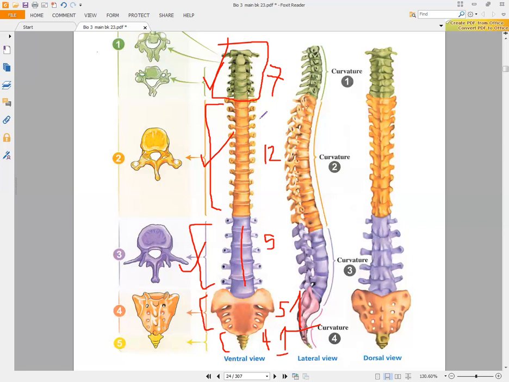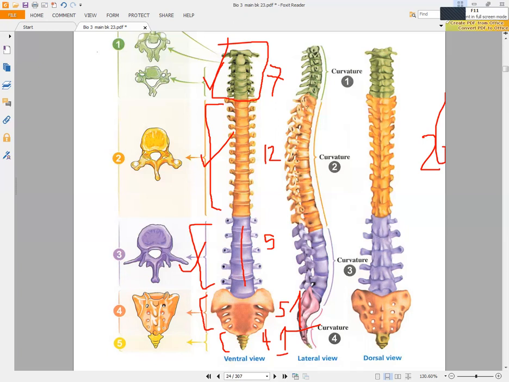So the total number of bones here will be 7, 12, 5, 1, 1. So the total number here will be 26 bones. So we have 33 vertebrae, but with 26 bones. Why? Because the vertebrae in the sacral region and also in the coccygeal region are represented by 1 bone each. So the total number of bones is not equal to the total number of vertebrae.